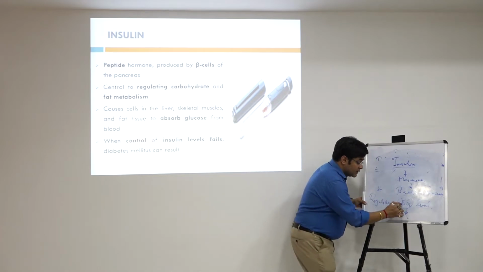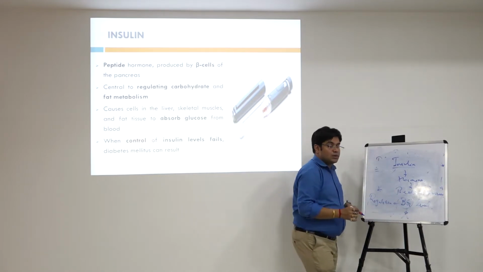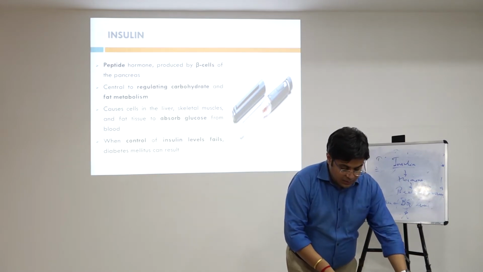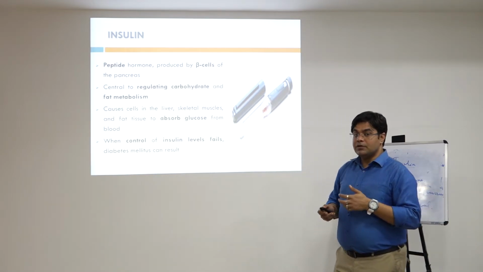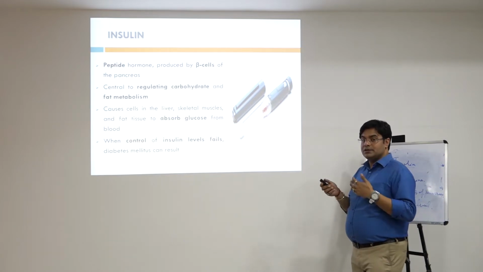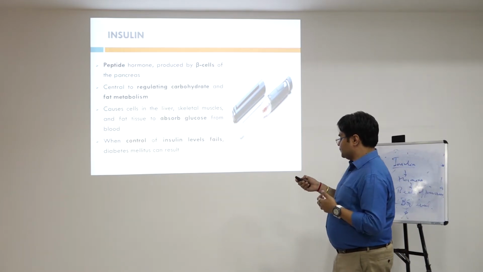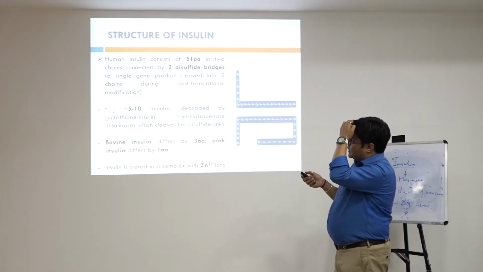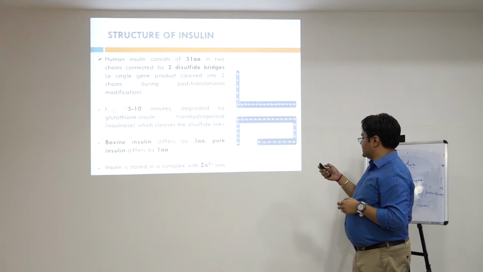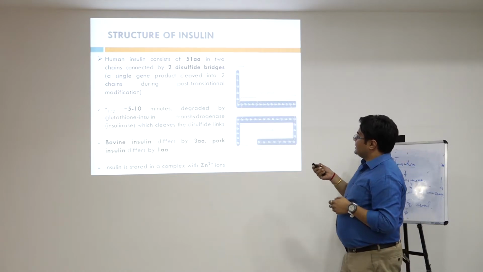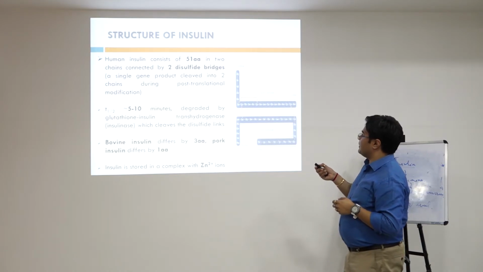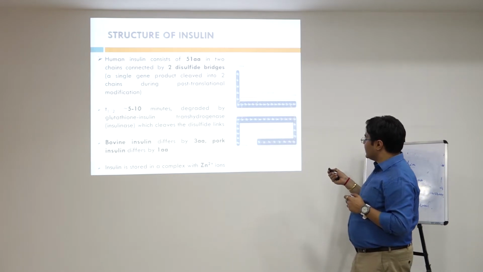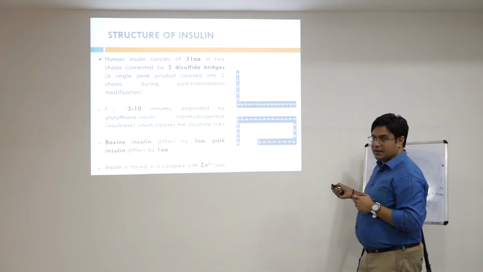And if blood glucose level is high, it means insulin is either not responding, or if it is responding, there is some problem of insulin resistance, or the insulin is not present at all. So the structure of insulin is basically a chain of two with disulfide bridges, right, and it consists of 51 amino acids. How 51 amino acids? Because the A chain consists of 21 amino acids and the B chain consists of 30 amino acids.